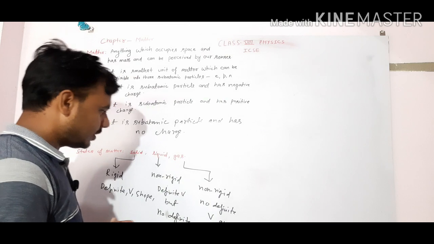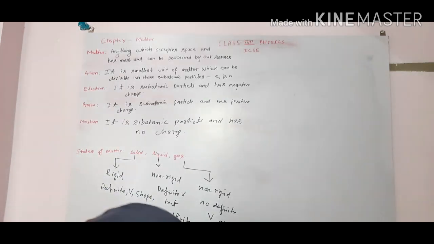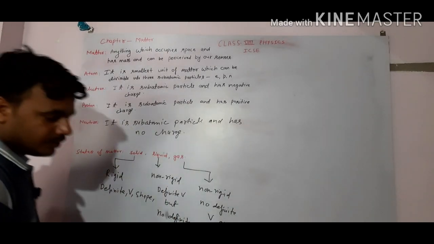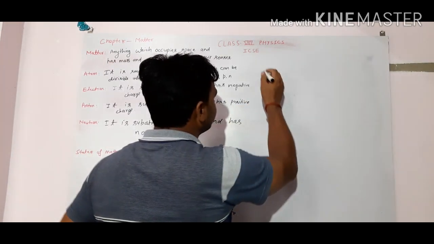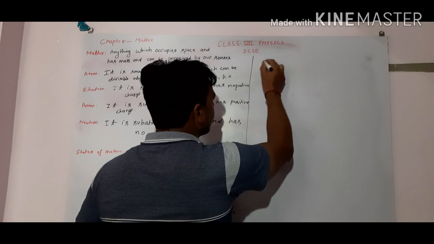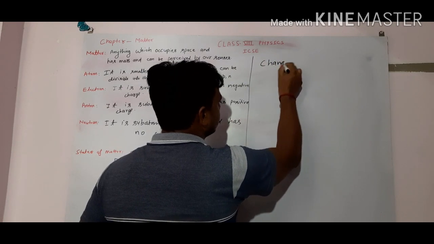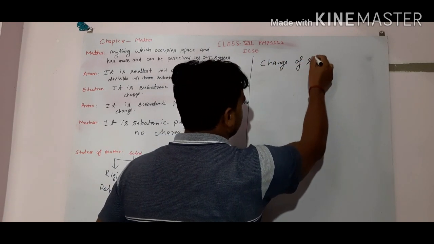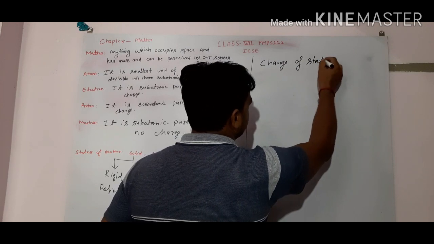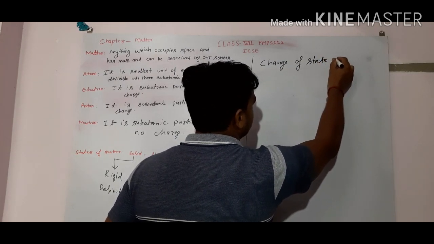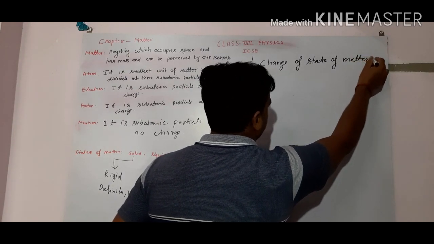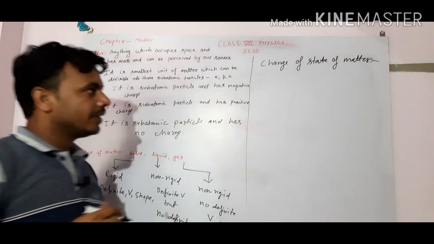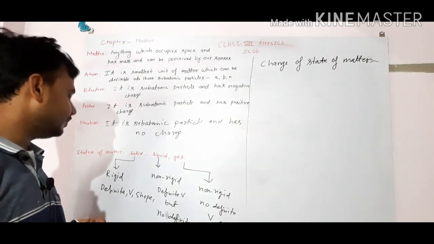Now we see the next thing: change of state of matter. Matter can be changed.